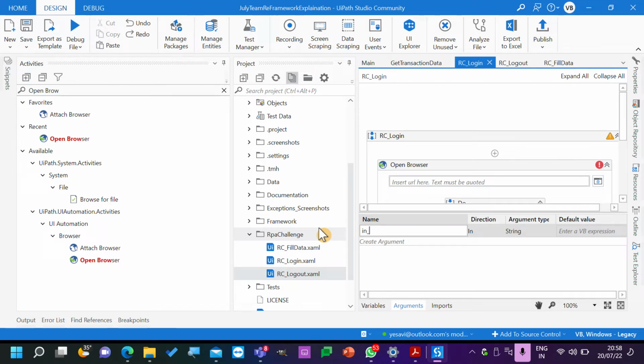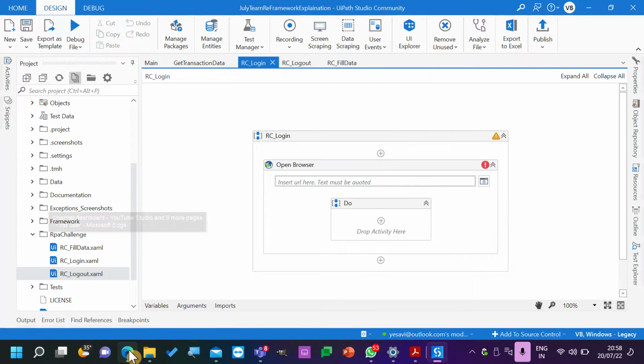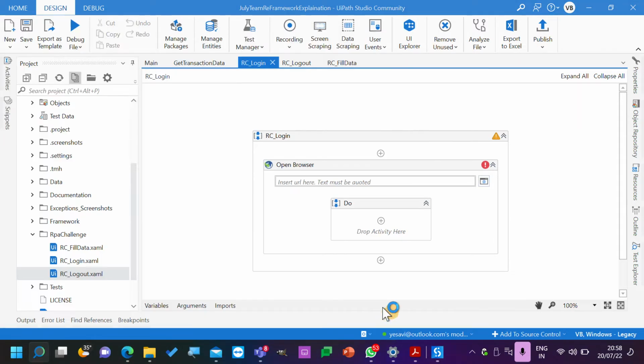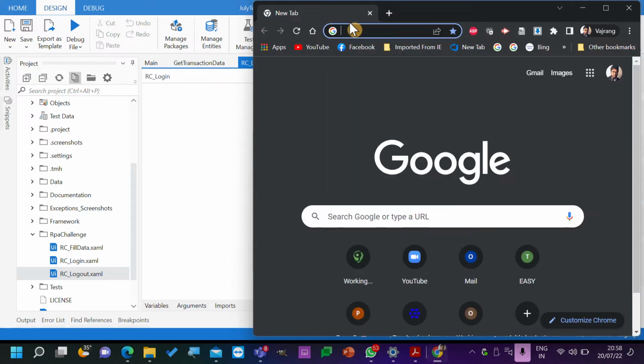I will take it as in RC URL. Okay, RPA challenge URL, and I will take it as an input argument. Save it, close, and I will use Chrome for my activities. Google Chrome, rpachallenge.com.